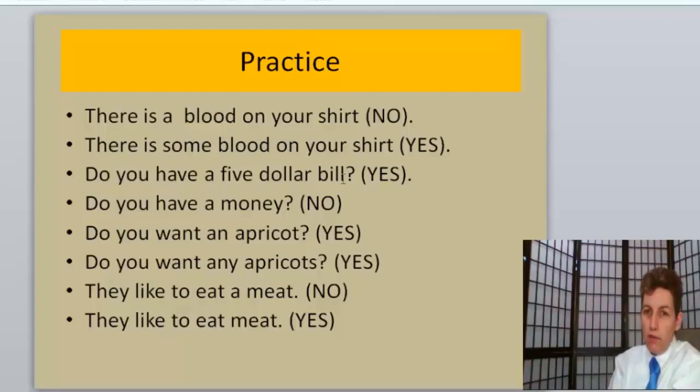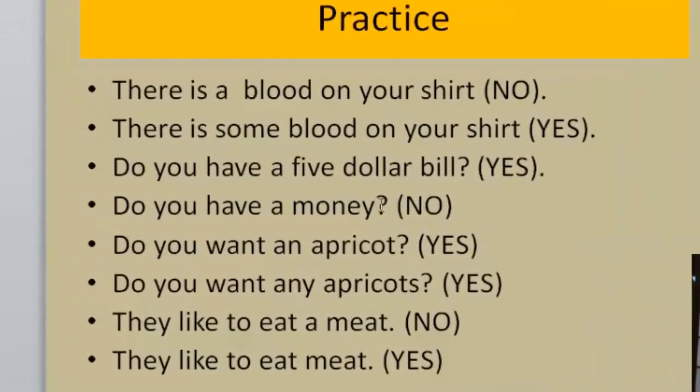Do you have a $5 bill? Yes, this is correct. A $5 bill is a piece of currency. It's a specific bill we have in American currency. You can have 1 of them or 50 of them. It's countable, so I use the article a. Do you have a money? It's not correct. Do you know why? What kind of noun is money? Right, it's uncountable, so no article.